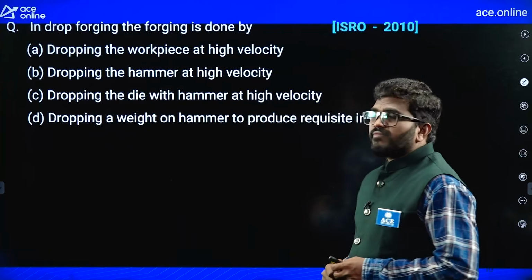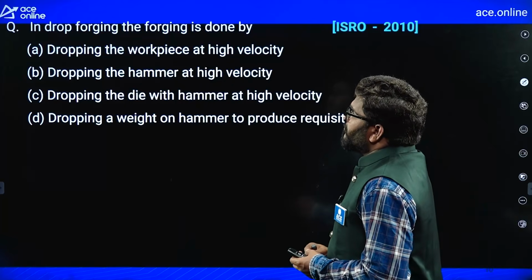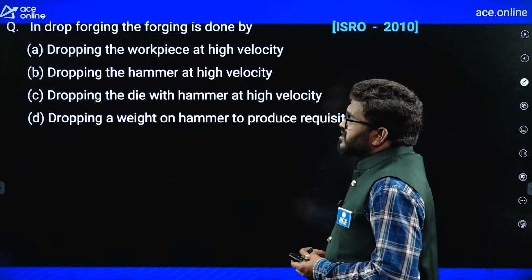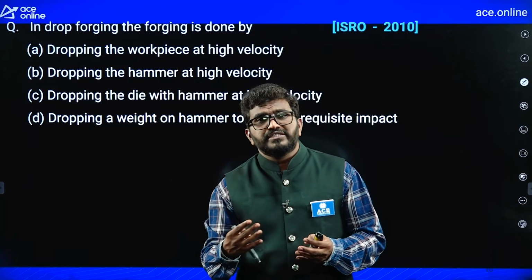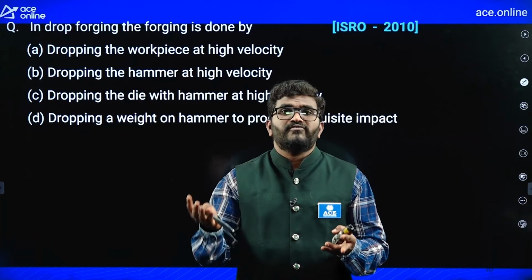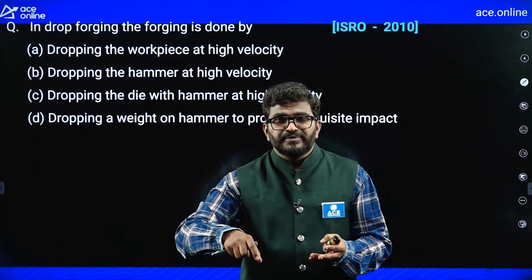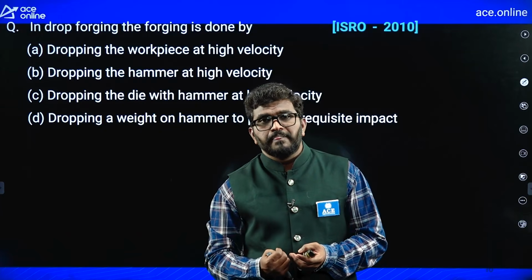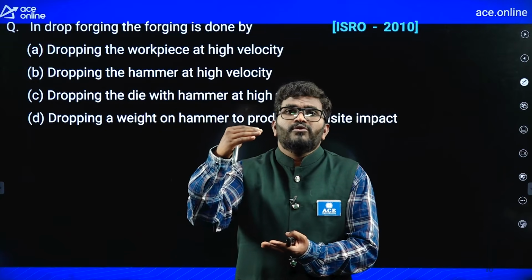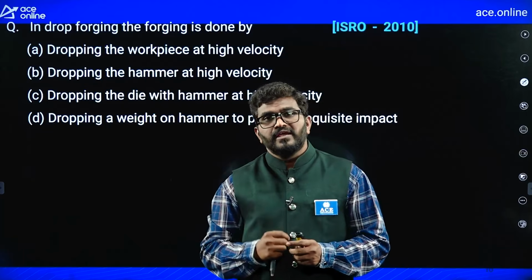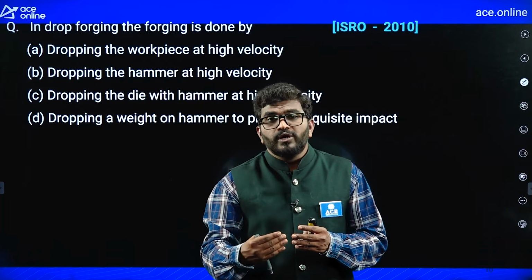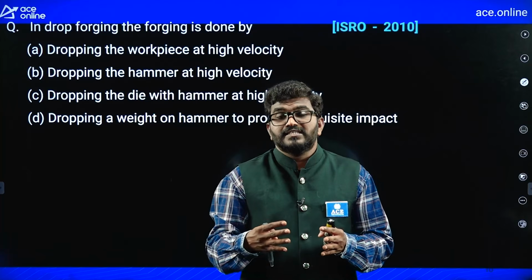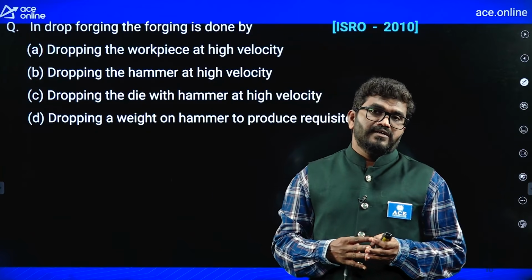Next question. In drop forging, the forging operations are of two types based on the type of load applied: press forging and drop hammer forging. In press forging, the load is applied gradually, but in drop hammer forging, the load is applied suddenly. Sudden impact load is applied, right?